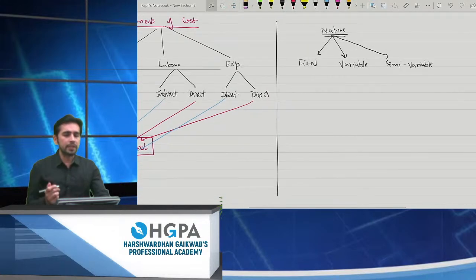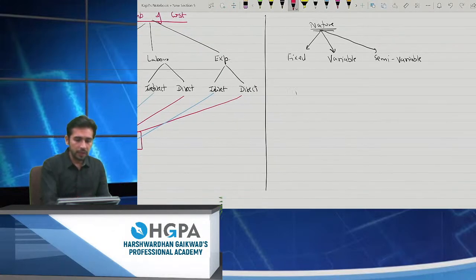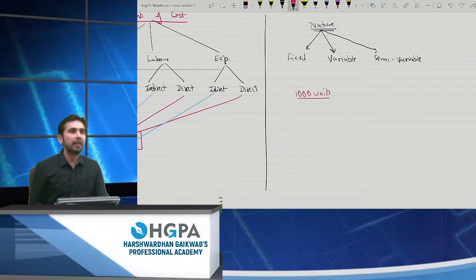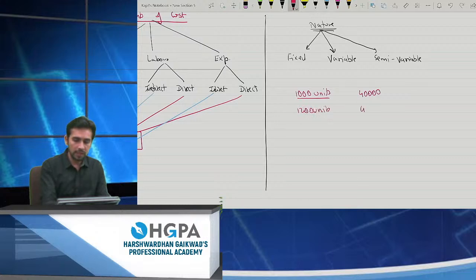But how will I know whether it is fixed, variable, or semi-variable? So if I ask you, I have manufactured 1,000 units, my cost is 40,000. 1,200 units, again my cost is 40,000. 1,500 units, again my cost is 40,000.